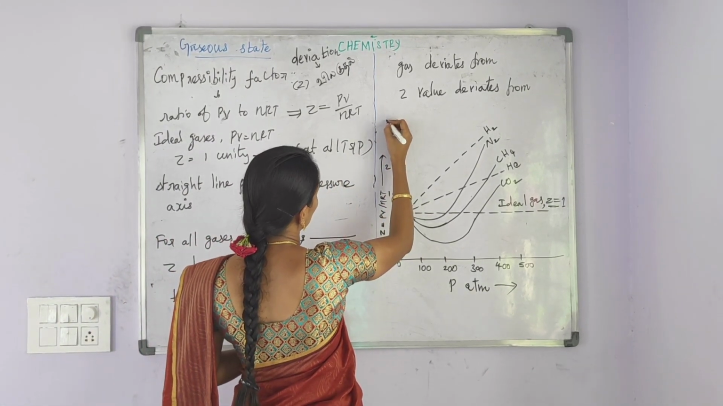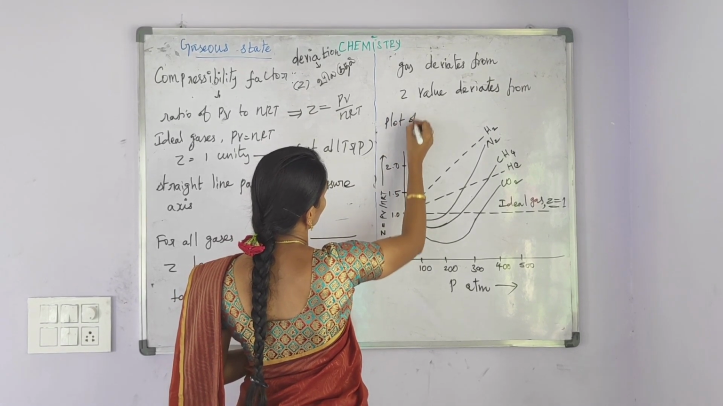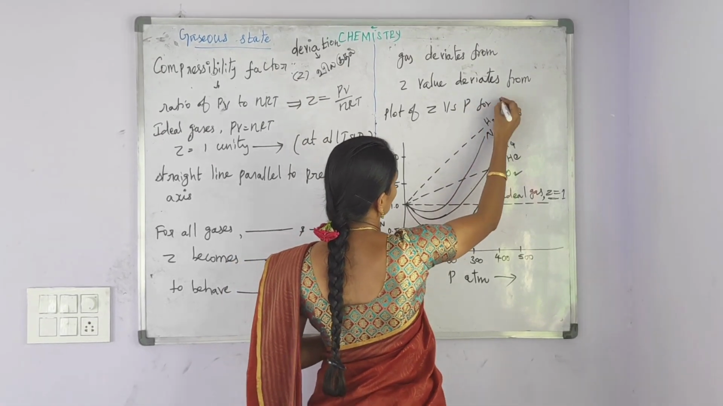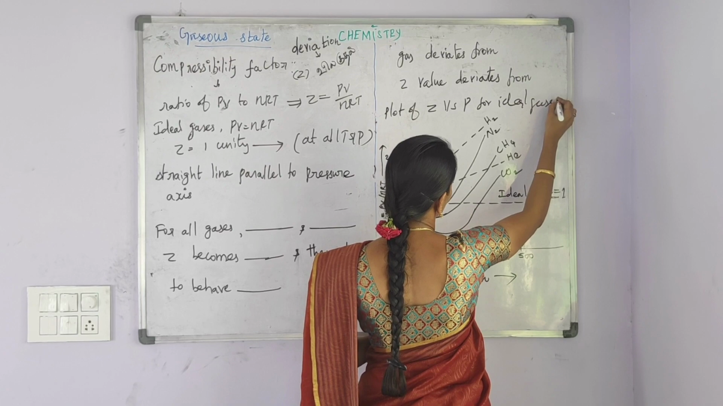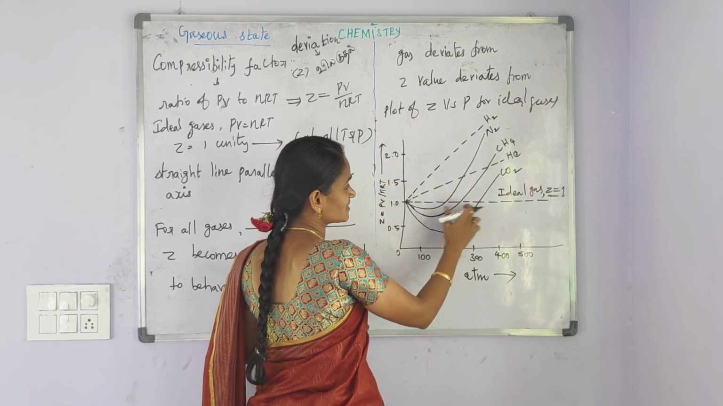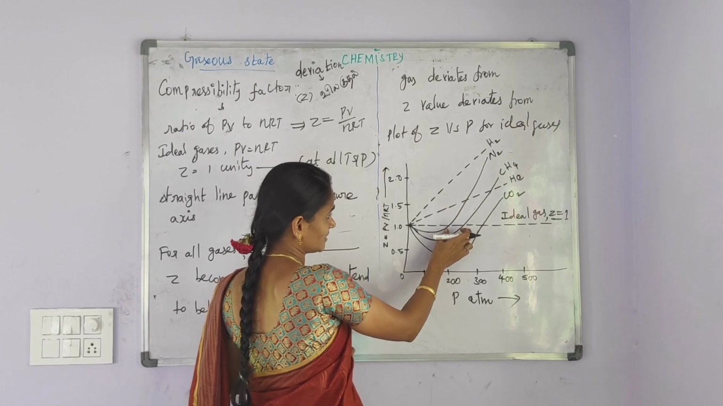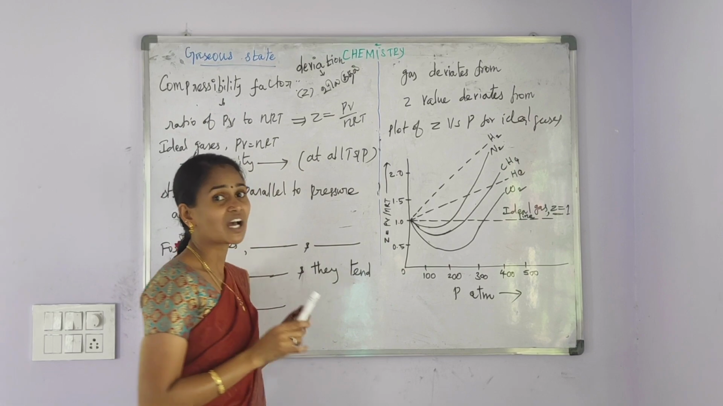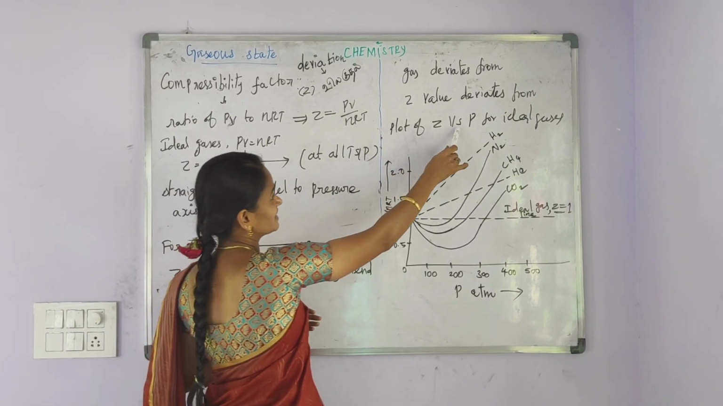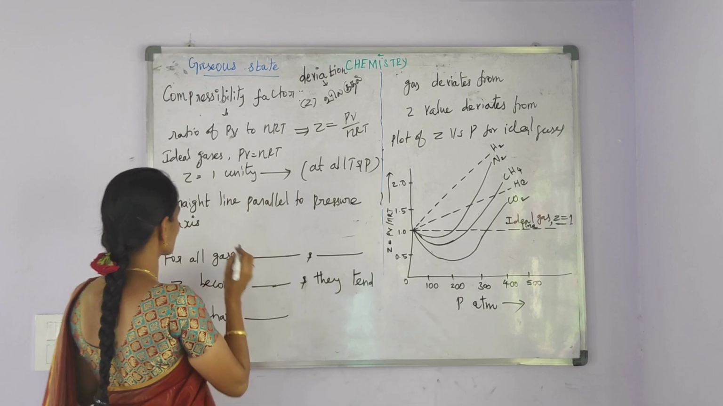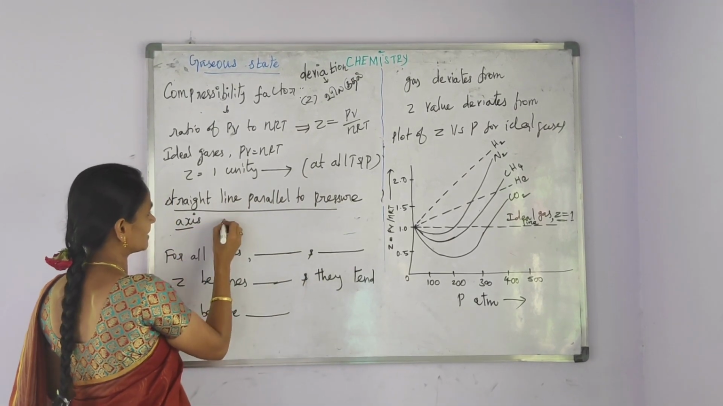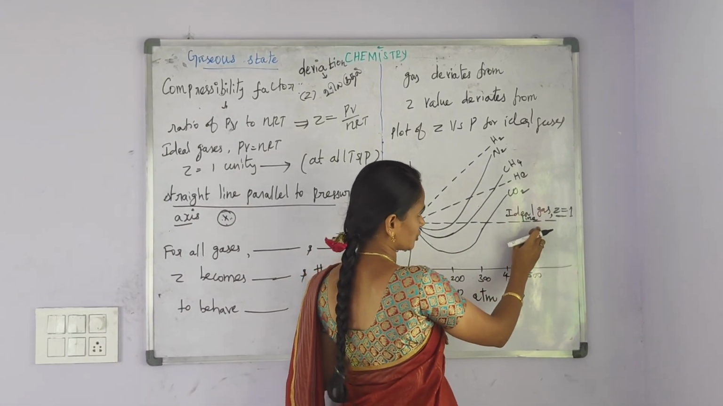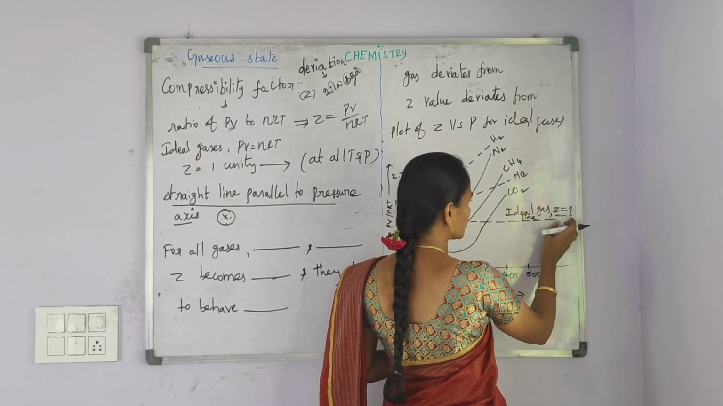Now, I am drawing a plot of Z versus pressure for ideal gases. I will receive a straight line. This straight line is the ideal gas line. I draw a plot of Z versus P for ideal gases, a straight line parallel to the pressure axis. This ideal gas line shows the Z value is equal to 1.